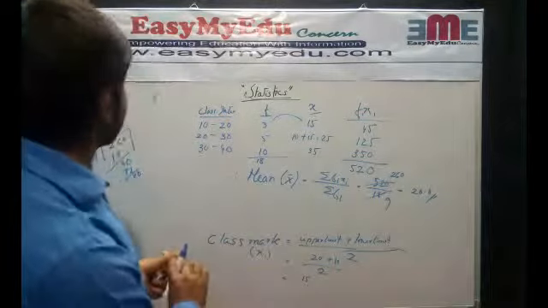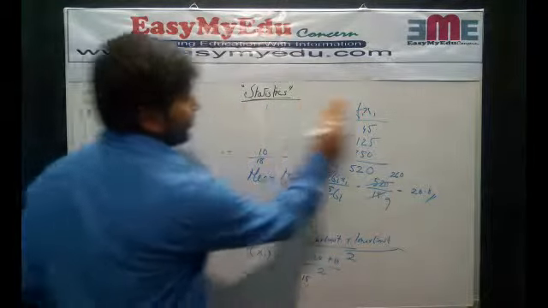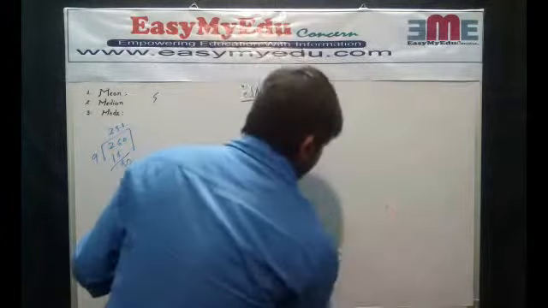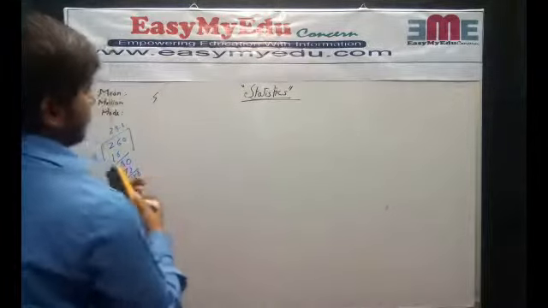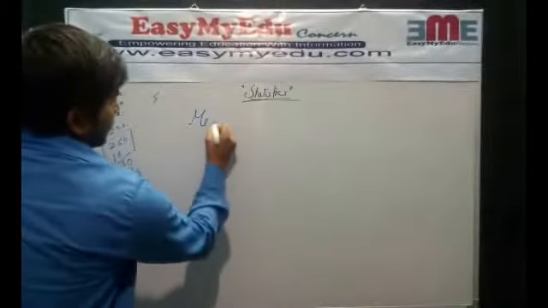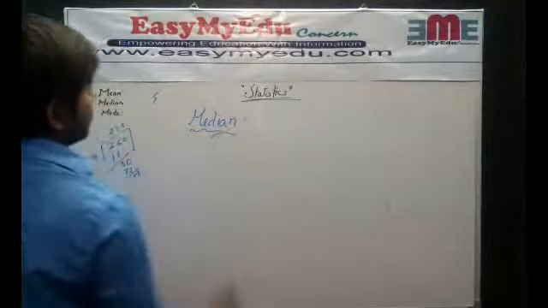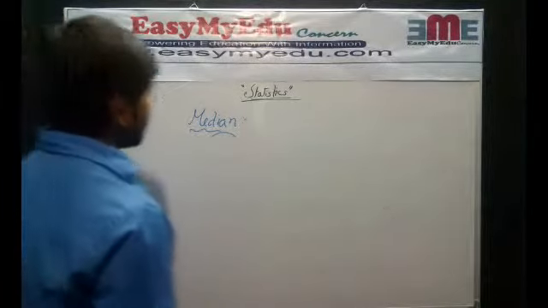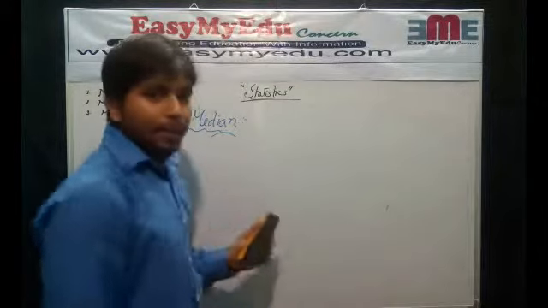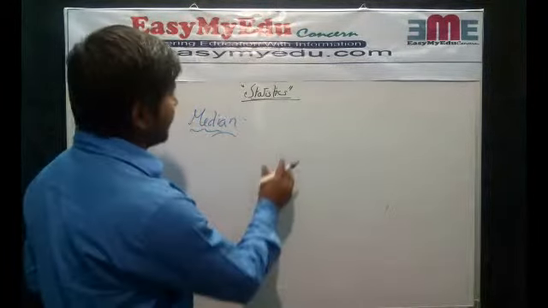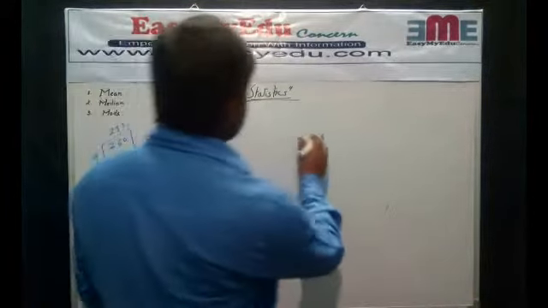So the next topic is median. What is a median? Median means the middlemost of the given distribution.